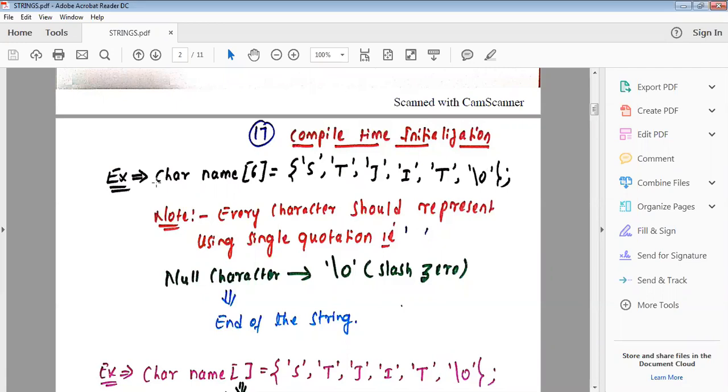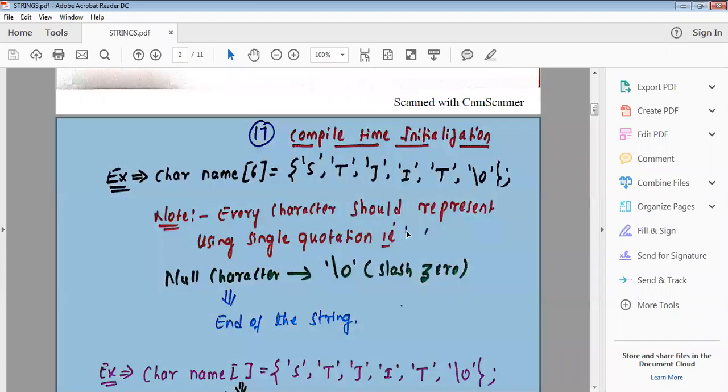So what is the meaning of this statement? Here every character should be represented using single quotation. This is also a valid initialization. So note, every character should be represented using single quote.